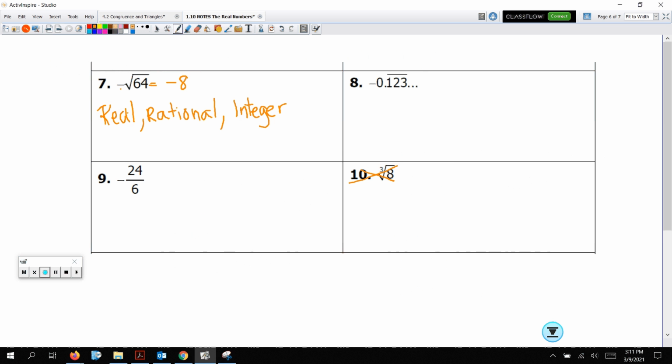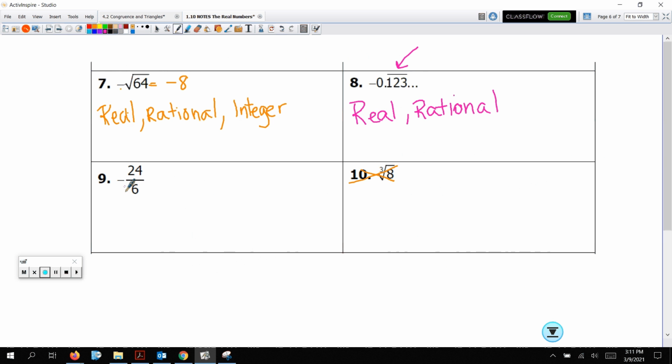Done. All right, remember what that little bar represents over top? It represents repetition. That means it's going to repeat. This number is negative 0.123. Let me start over. Negative 0.123, 123, 123. That's what the dot, dot, dot, that's what the bar represents. It repeats. So that should tell you, you already know it's real. All of them are real. This is going to be rational because it repeats. And it's a decimal, so it's not an integer, so there's no sense in asking yourselves any more questions about that one.